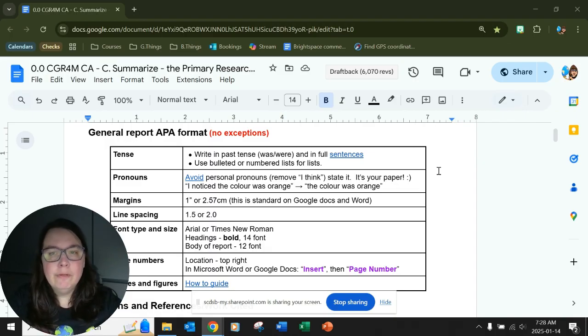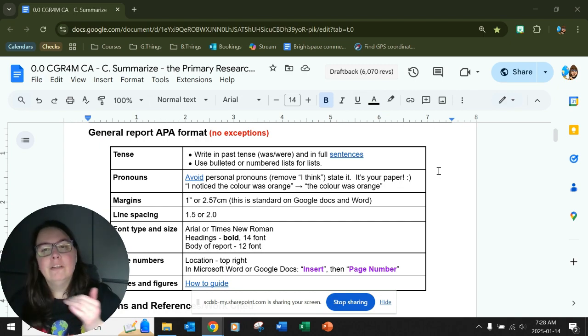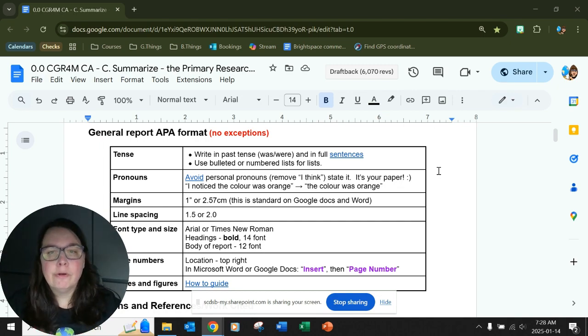Your tense, you have to make sure that you write in past tense because you finished your research and now you're reporting on it. So it has to be was, were, and using full sentences. Okay, so I wrote this in past tense. I know you didn't need an example, but I'm just in a giving mood.